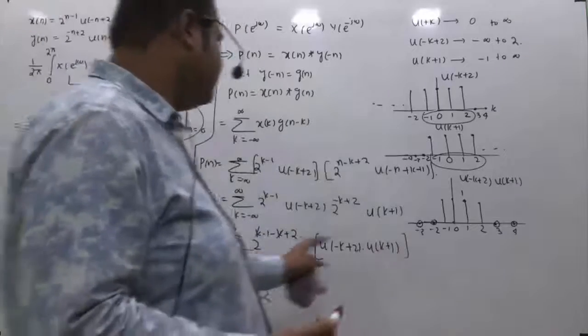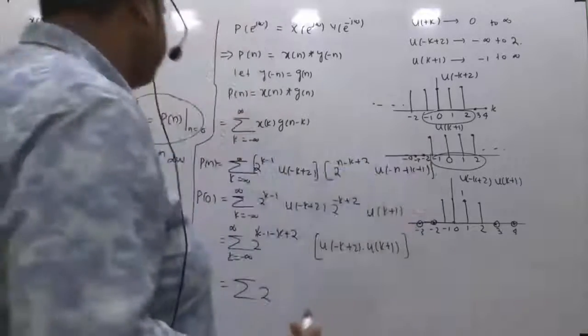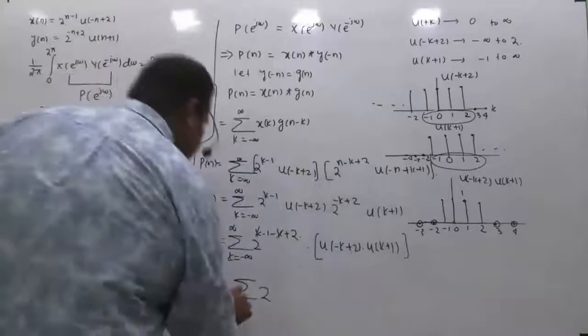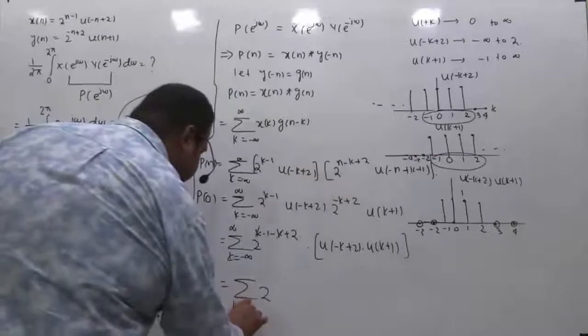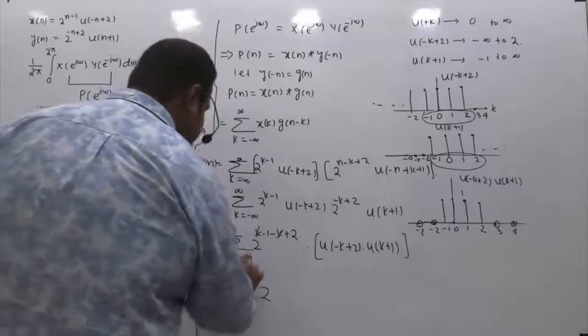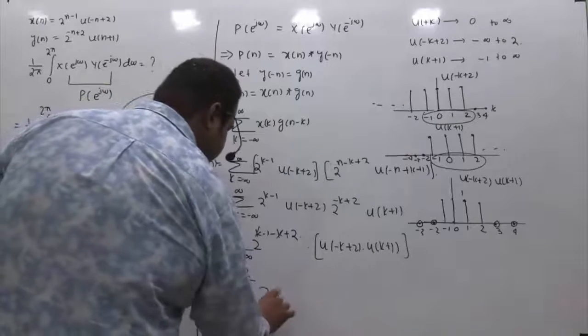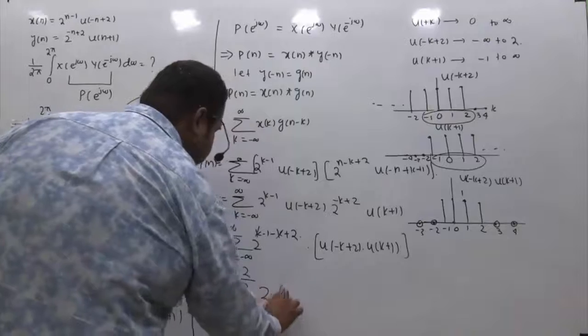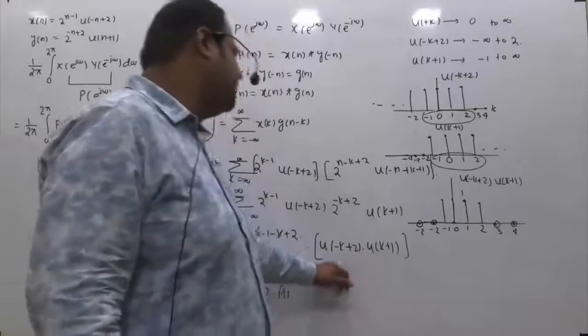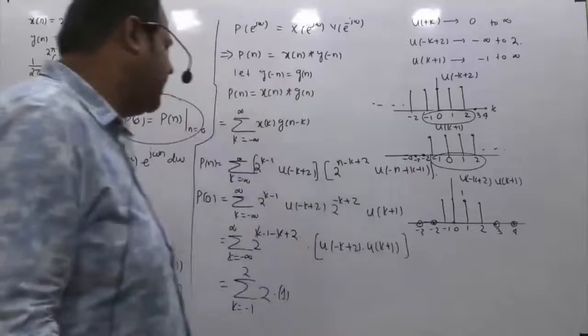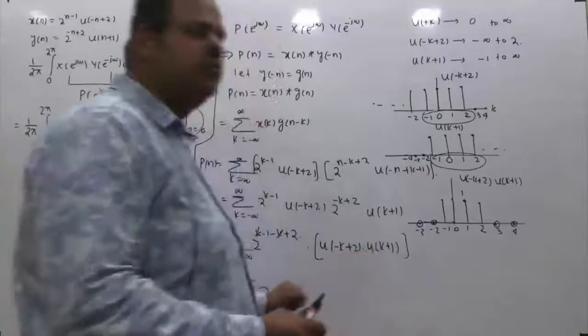Now, what is the implication of doing all these things? The range of k, which was from minus infinite to plus infinite, we can write as k from minus 1 to 2, and this is 2 and this is 1, right? This is multiplied by 1, because this function takes value 1 only in the range of minus 1 to 2. Anything other than this range, this will be 0.